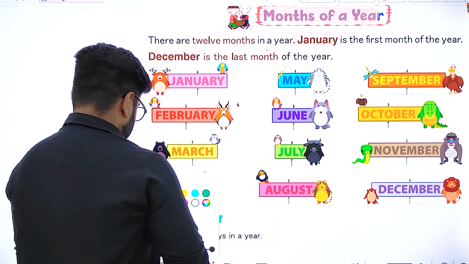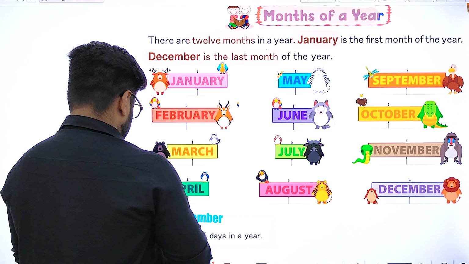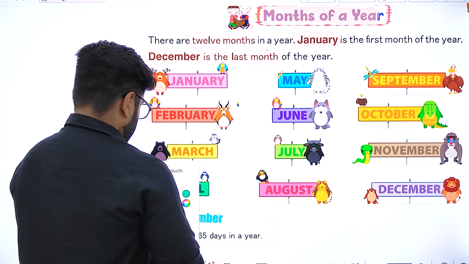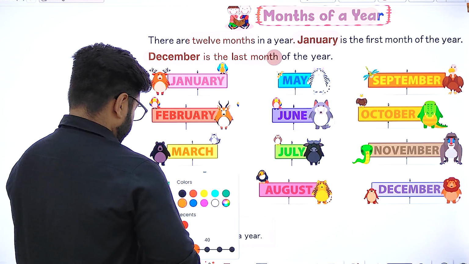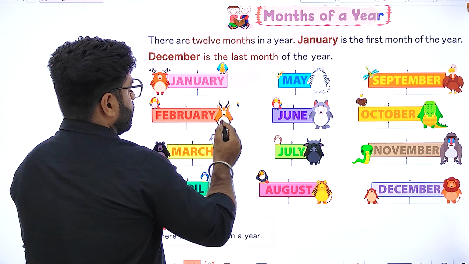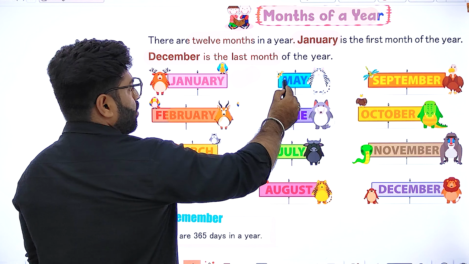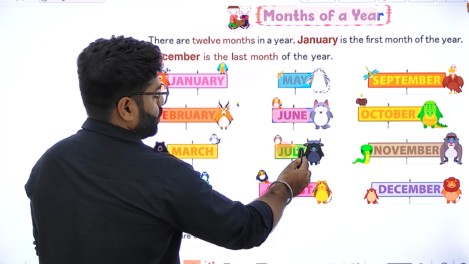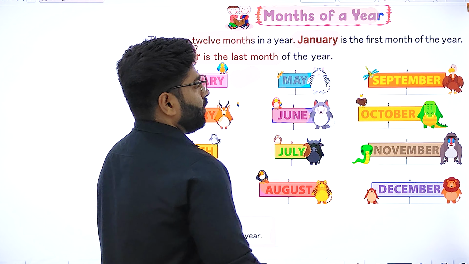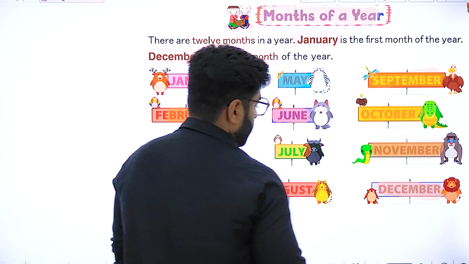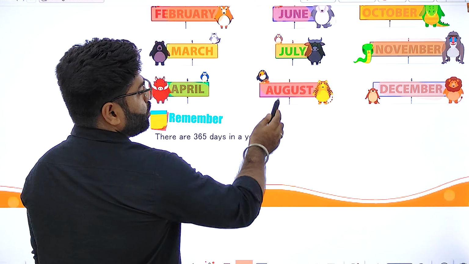If we look here, which one is our first? Okay, here we are having the first month is January, then February, March, April. After April, we are having May, June, July, August. After that, we are having September, October, November, December. Clear? Okay.